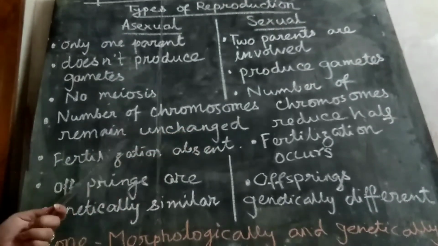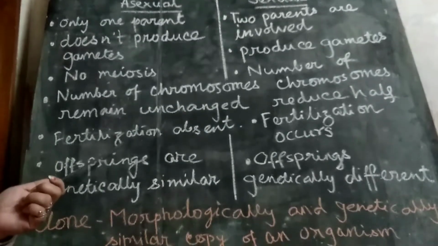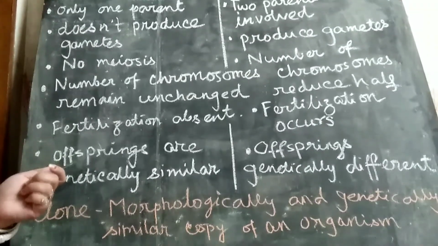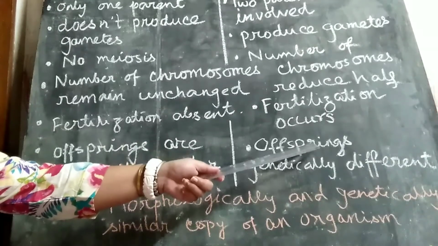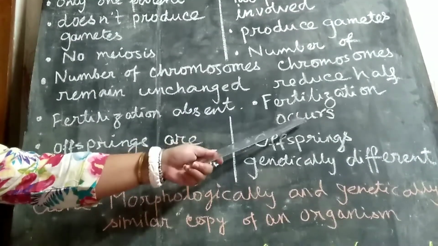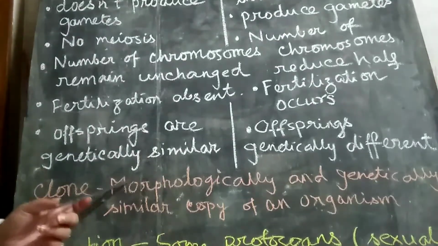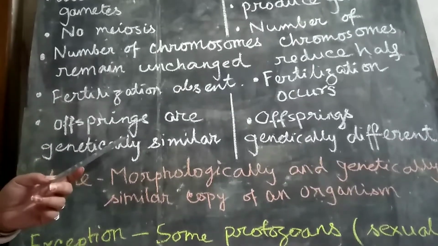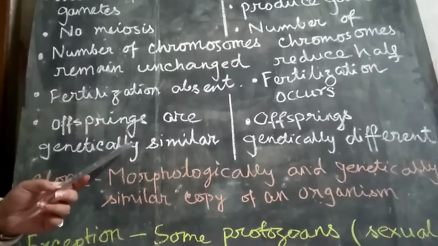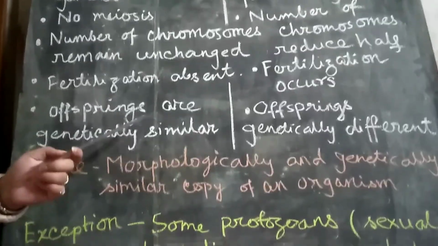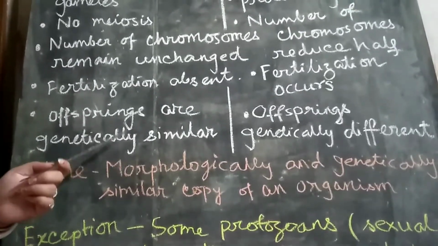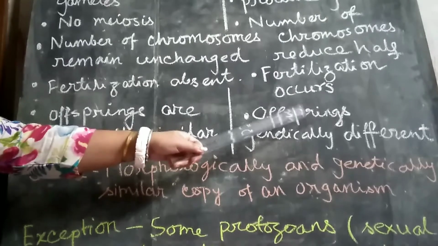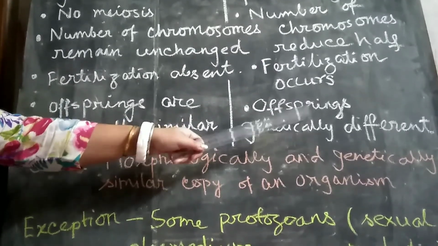In asexual reproduction, no fertilization is involved. Fertilization means fusion of male and female gamete, which is not there. But in sexual reproduction, fertilization takes place, meaning the fusion of male and female gametes occurs. Next, in asexual reproduction, offspring are morphologically and genetically similar to the organism, so they are called clones. But in sexual reproduction, they are not similar to their parents, so they are called hybrids.